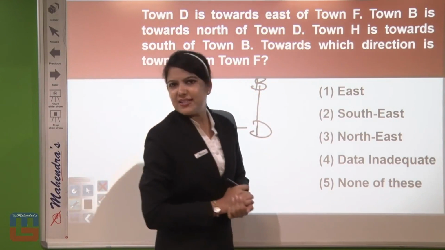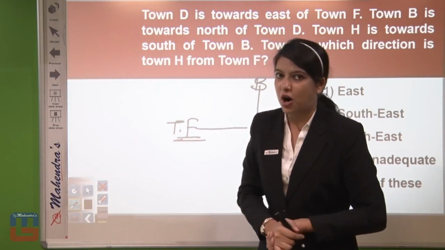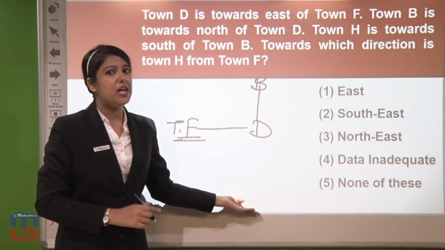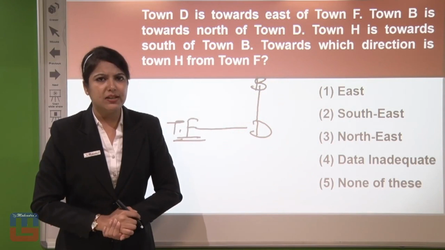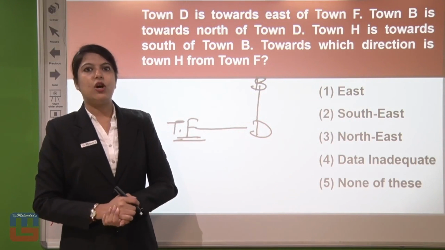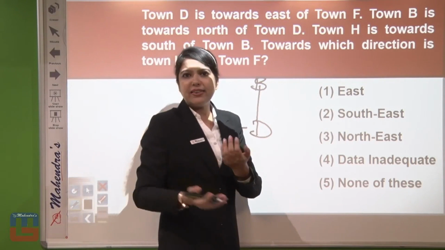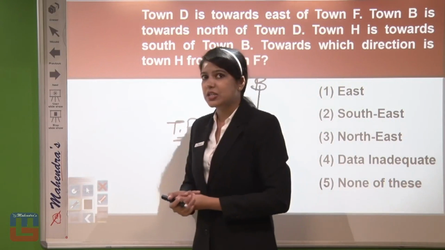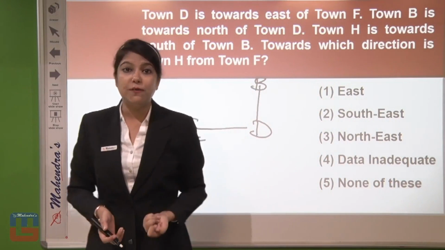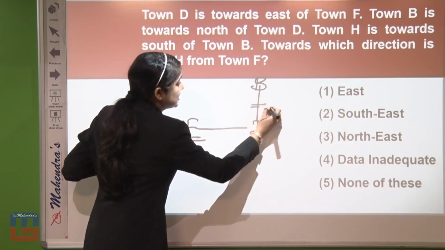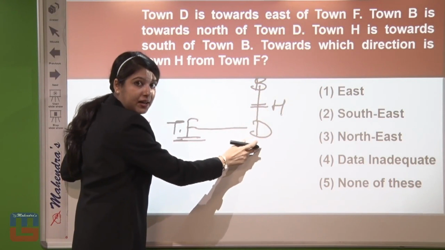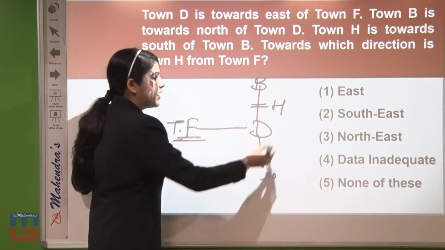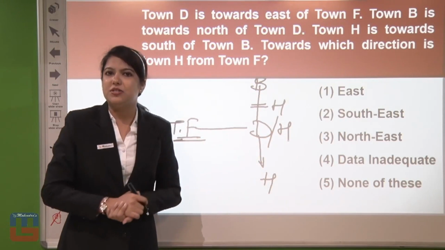But the point arises over here, and it is the confusing part for you all. You must be imagining putting H below D. But is it mentioned in the question condition? No, it is not mentioned where H is situated according to D. We have just been given the condition that town H is south of town B. So town H can be here between B and D, and it can be below D also, or it can be adjacent to D also.